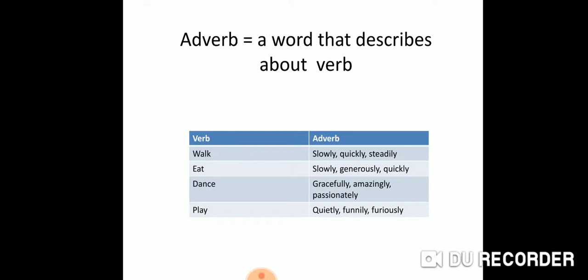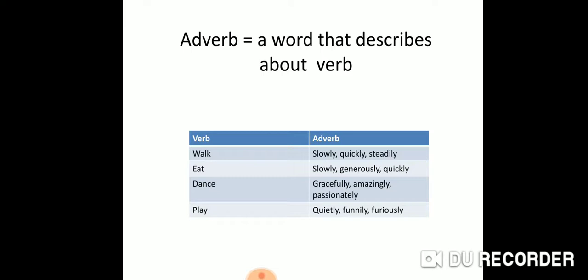Next, eat. What do you imagine? Okay, let me help you. Eat slowly. Eat generously. Eat quickly. Dance gracefully. Dance amazingly. Dance passionately. Play quietly. Play funnily. Play furiously. So, adverbs are words that give us extra information about the verb that we are dealing with.